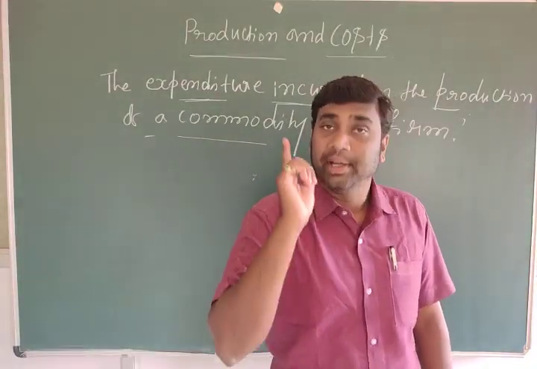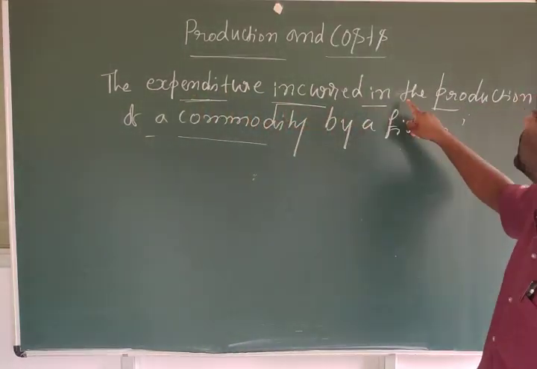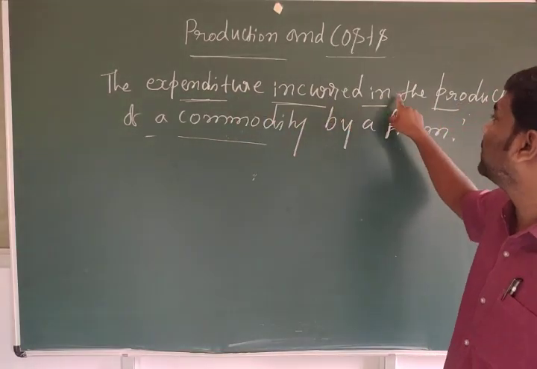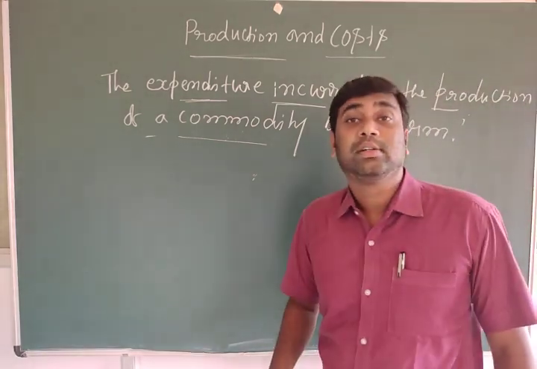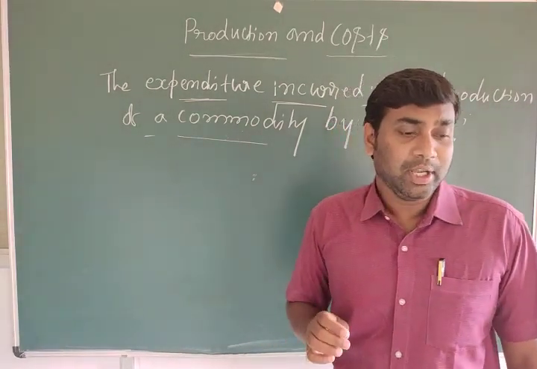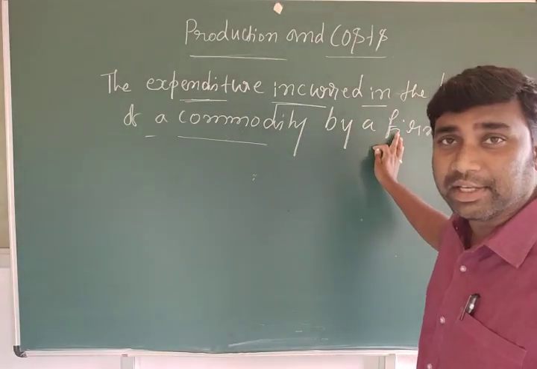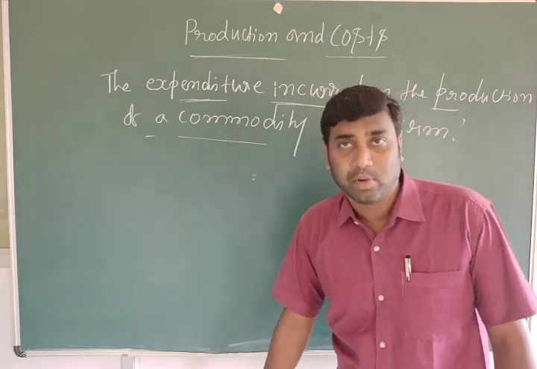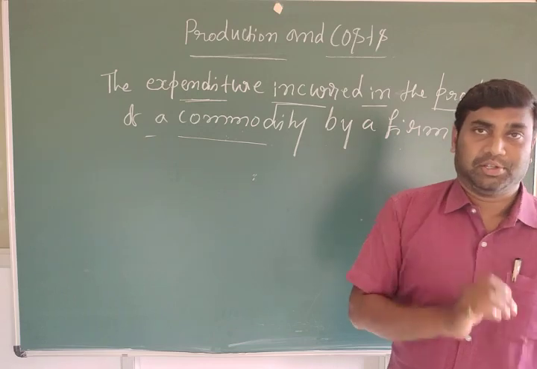Cost is nothing but expenditure only. By a firm or a factory, like an industry, whatever, the expenditure incurred in the production of a commodity by a firm, that is called cost.